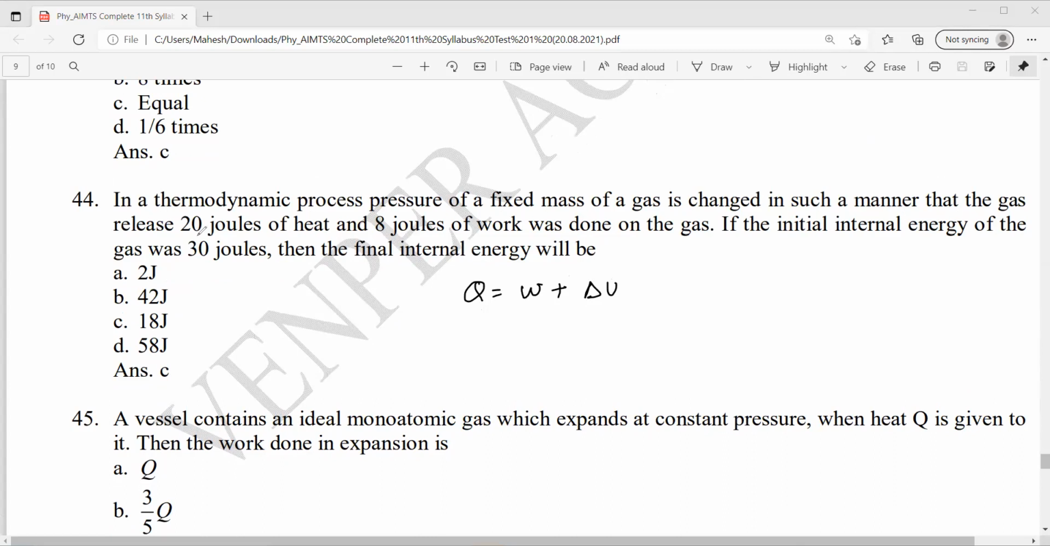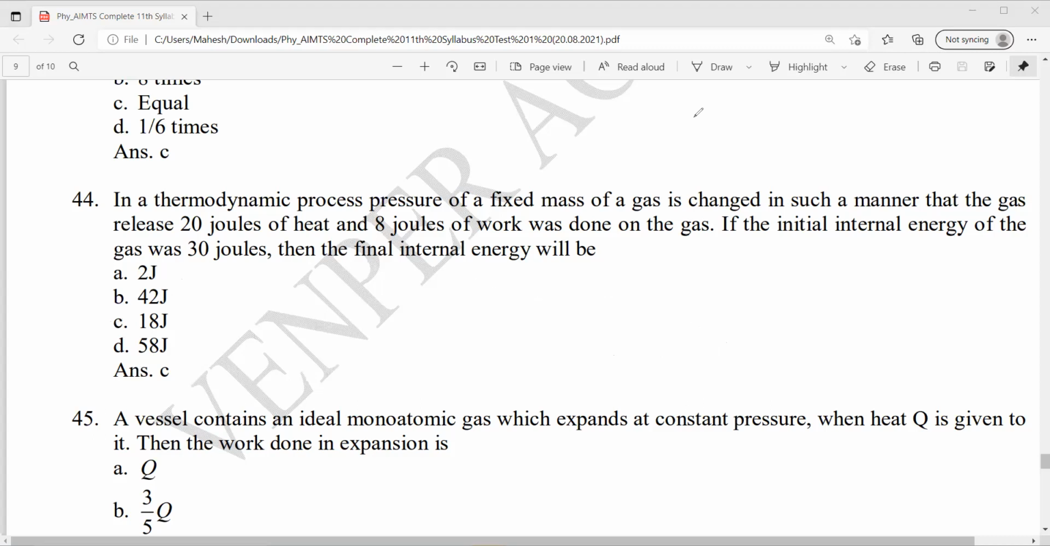The gas releases 20 joules of heat, so heat released means minus 20. And 8 joules of work is done on the gas. Work is done on the gas, so that is minus 8, plus U final minus U initial, 30. So this becomes 38 minus 20, that is, U final equals 18 joules.